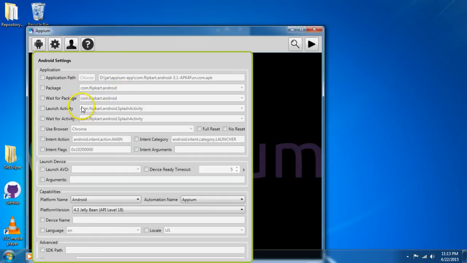So for a native app you don't have this APK. But if you know the package ID and the activity ID, you can give these and you will communicate with your native apps which are pre-installed by the manufacturer. So now let's start. I will make a program for calling a number from my mobile.